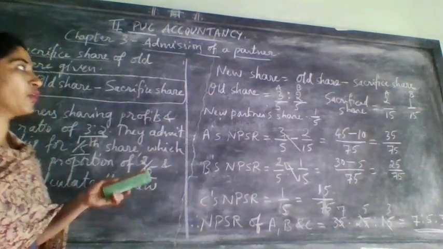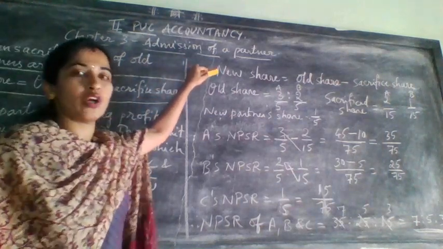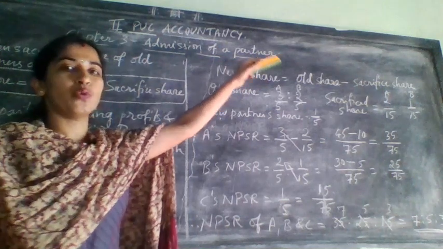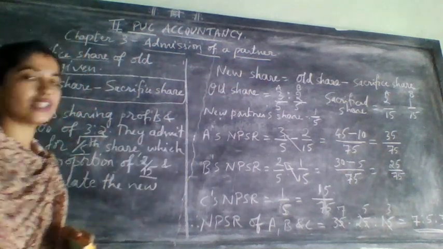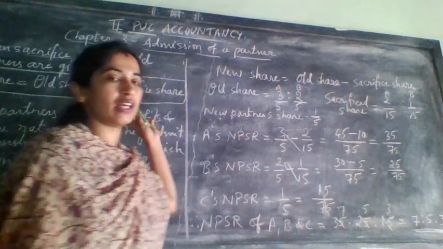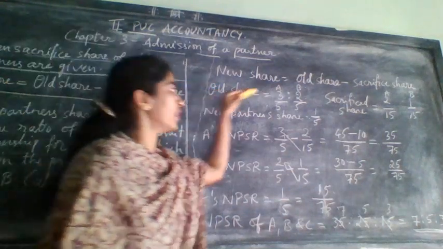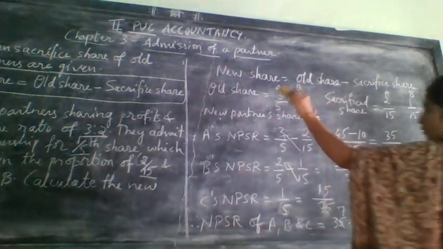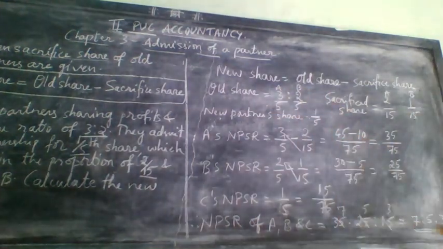First thing you need to do, write the formula. New share is equal to old share minus sacrifice share. After that, write the values whatever they have given. Old share they have given, that is 3:2, and write it in share or proportion format, 3 by 5 and 2 by 5.